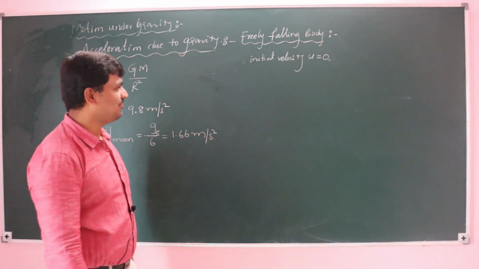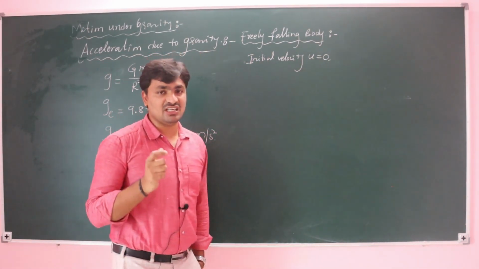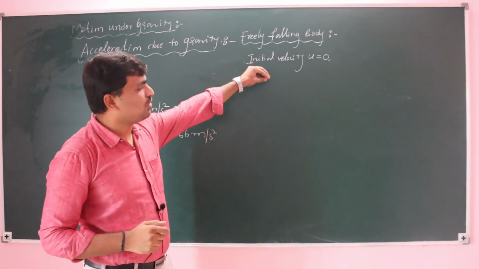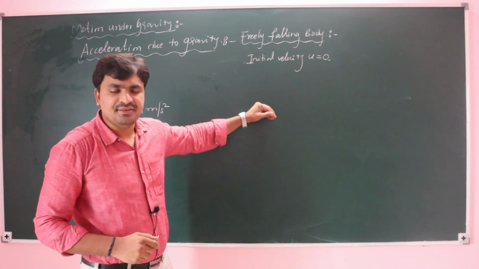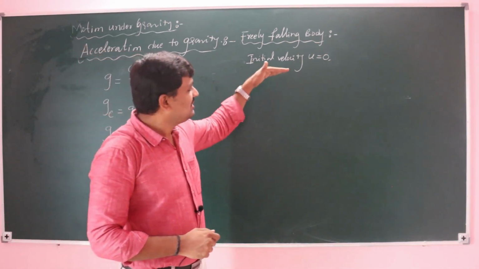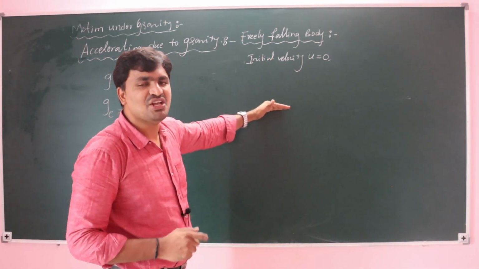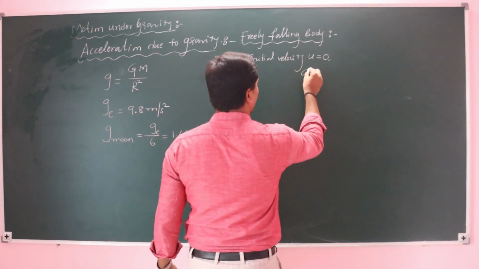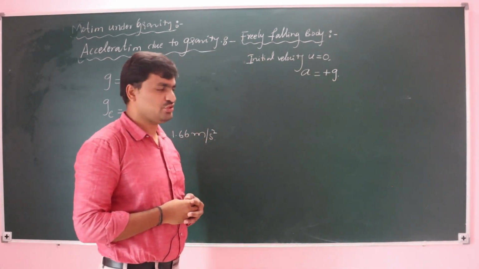What about the direction of the acceleration? That is most important. If you drop a body, it is attracted towards the earth and its velocity gradually increases. The increasing velocity direction and gravity are both in the same direction, so you have to consider the acceleration g as positive.